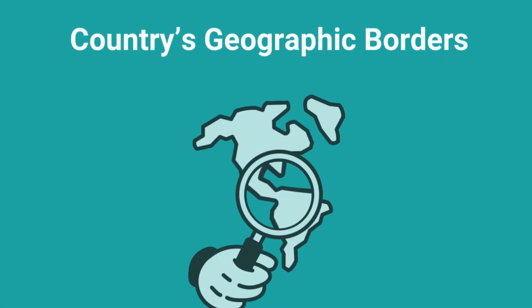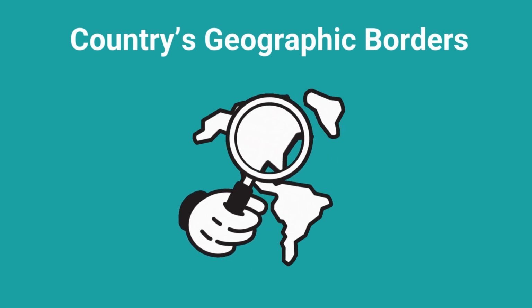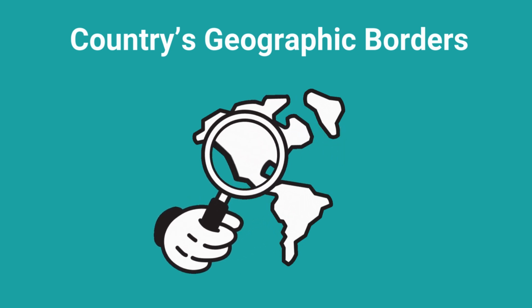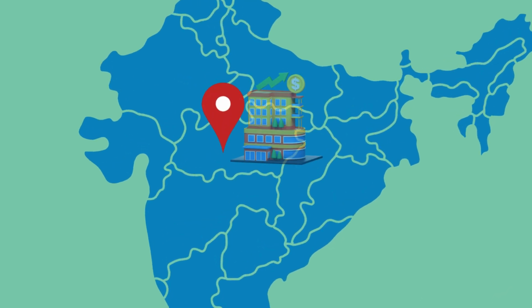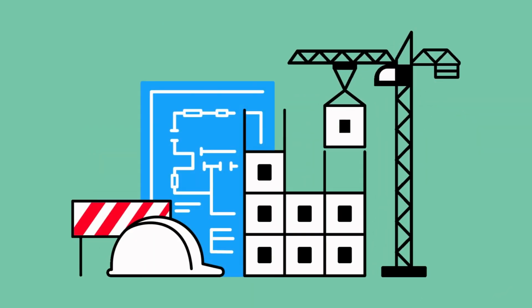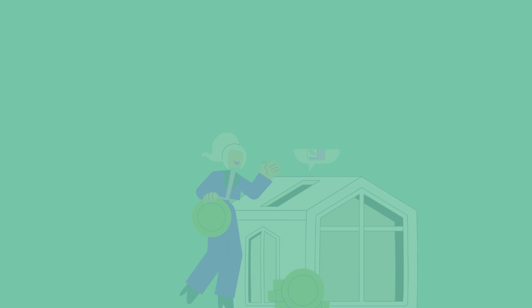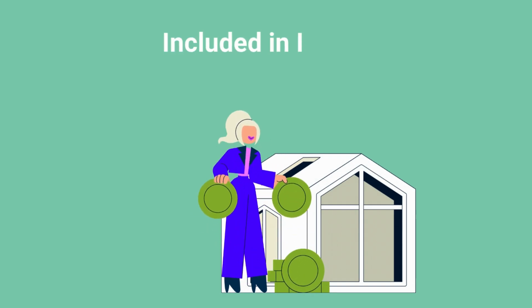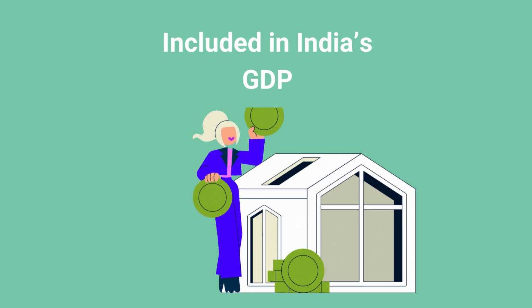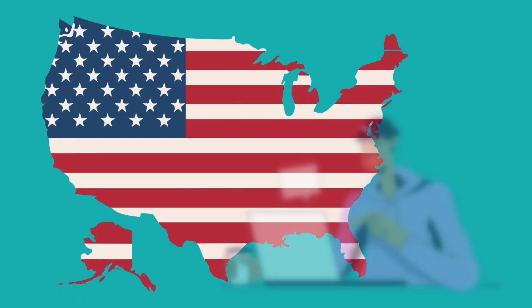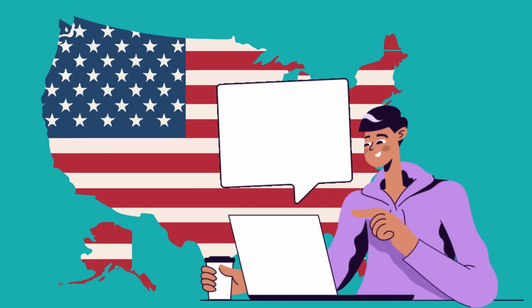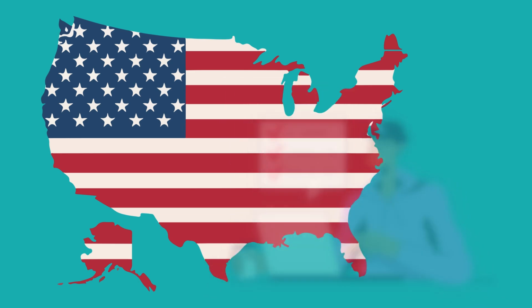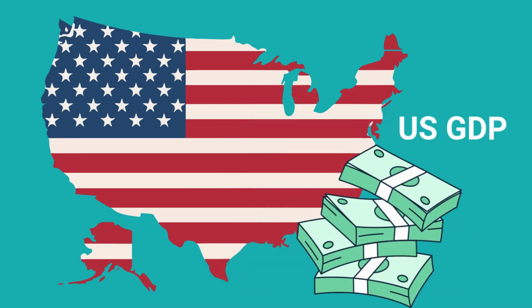The second keyword is the country's geographic borders. Let's take two scenarios to understand this. In scenario 1, if a foreign company builds a factory and produces goods in India, the value of those goods is included in India's GDP. In scenario 2, if an Indian citizen earns income from working in the US, that income is included in the US GDP but not in India's GDP.